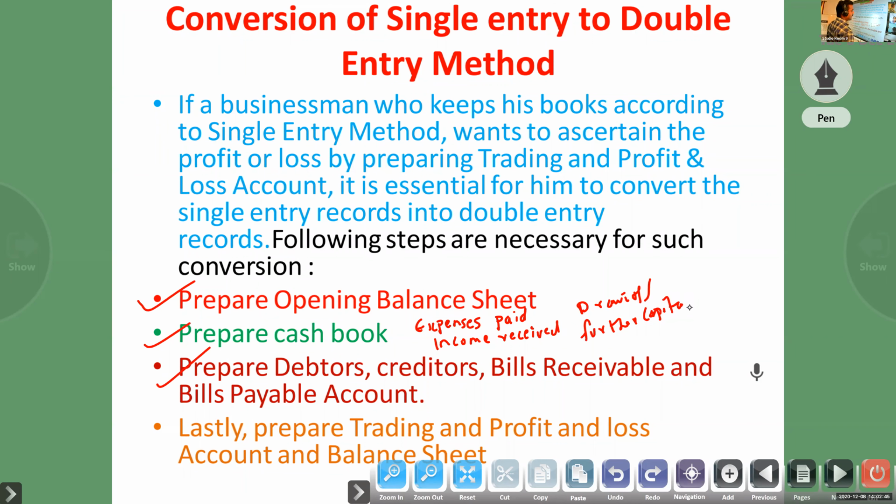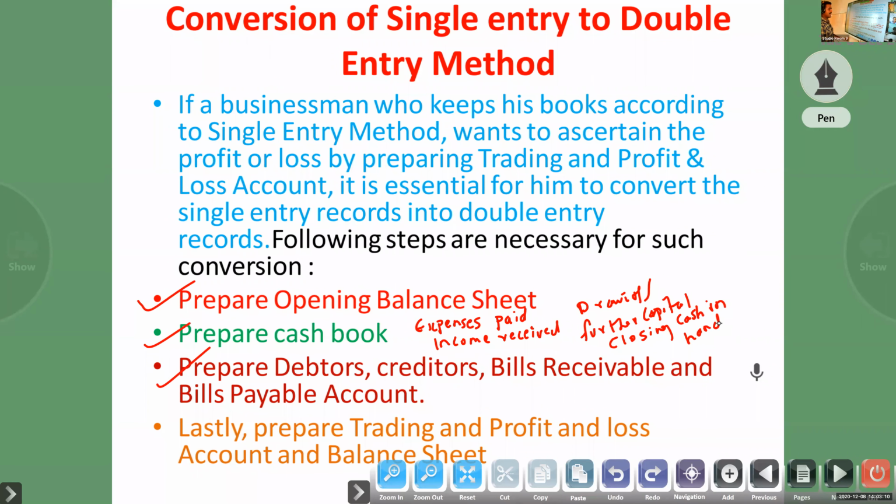If any further capital is there, when we prepare the balance sheet, capital, add further capital, add net profit. Then we will get the closing cash in hand. Closing cash in hand means you look at the cash account.